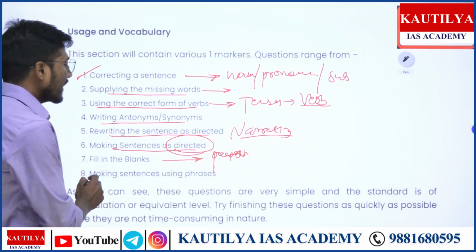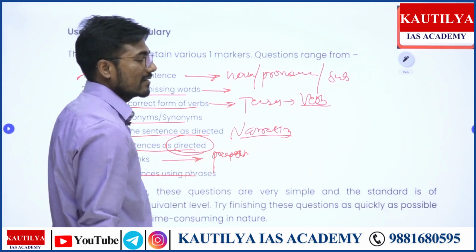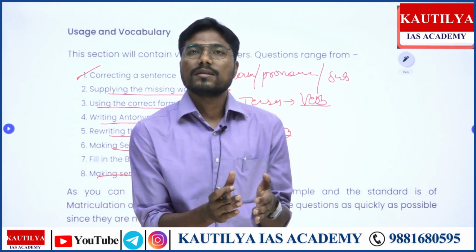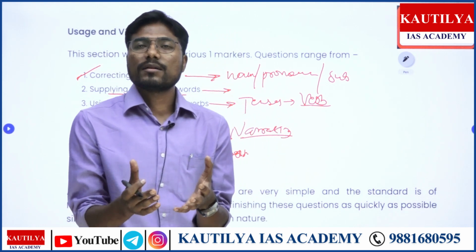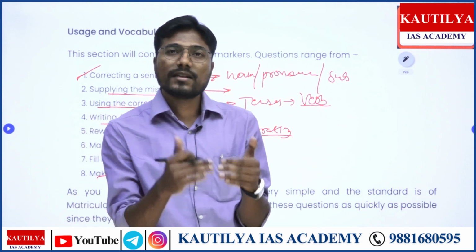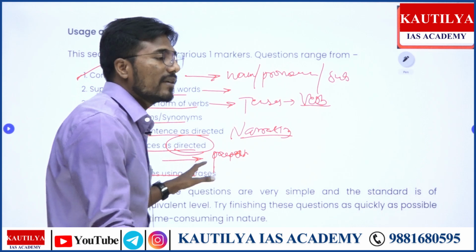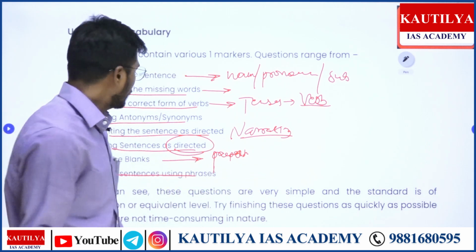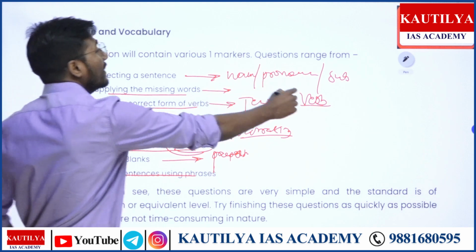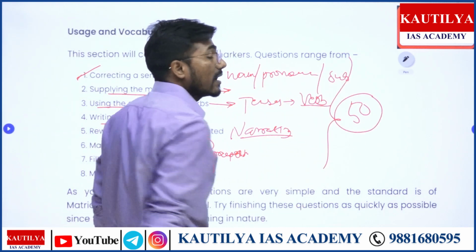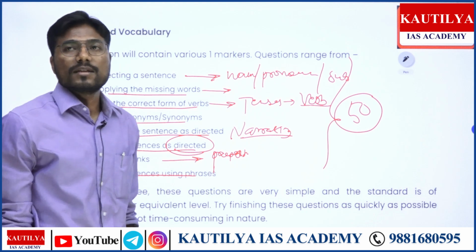Yeah. So making sentences using phrases. As we know, we have phrases, clauses, idioms, and proverbs, right? I'm going to make you understand the difference between all these four components: phrases, clauses, idioms, and proverbs, and how you're going to fit all these things into the perfect context. All right. Yeah. So basically, these many components are asked for 50 marks only, right?